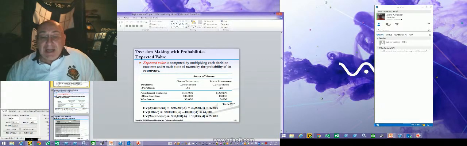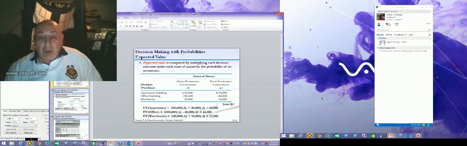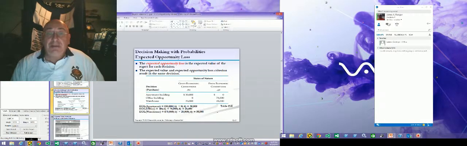Here we're going to find out that the expected value for the office building is going to be the best one. It's going to give us 44,000. Under this expected value, this is the one that we would pick, which is the office building.